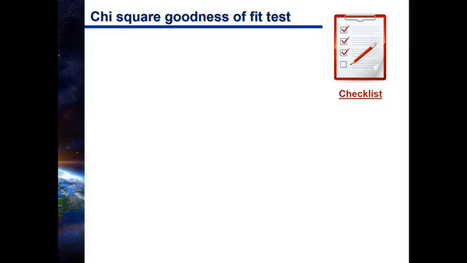Now let's talk about the goodness of fit test. Remember I said that there are two different types of chi-square tests. You did both of them in the lab, and we'll start with the goodness of fit because that's the first one that you did in the lab.